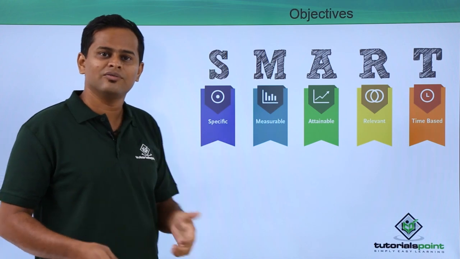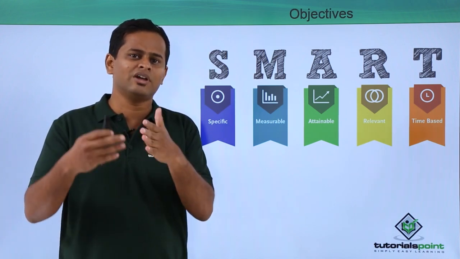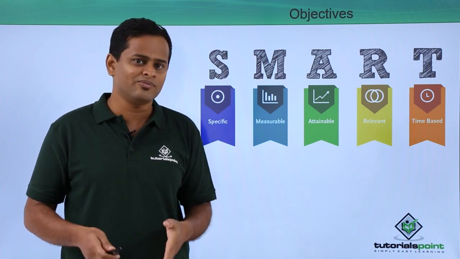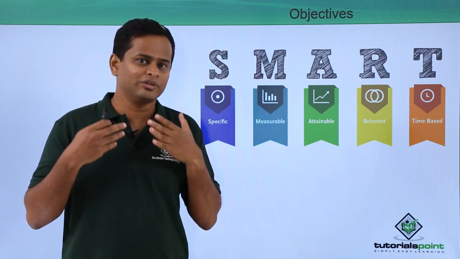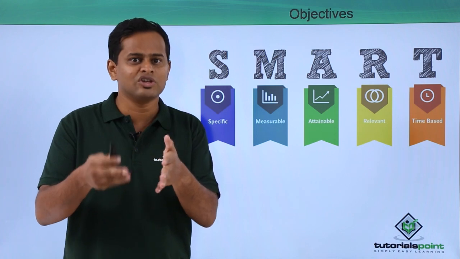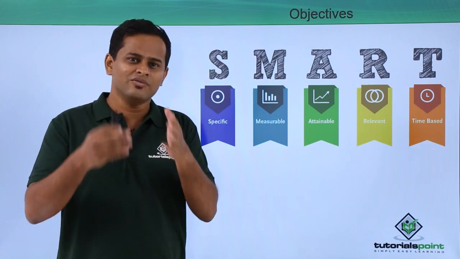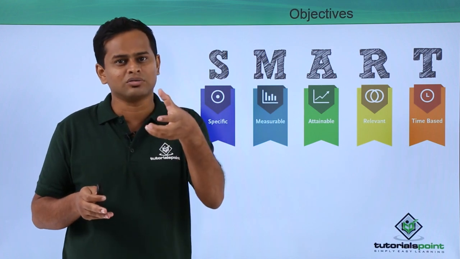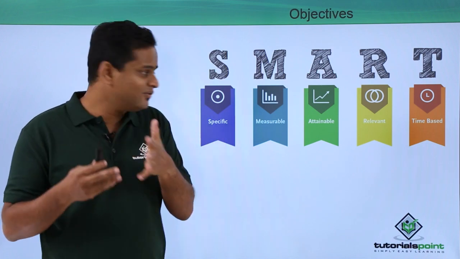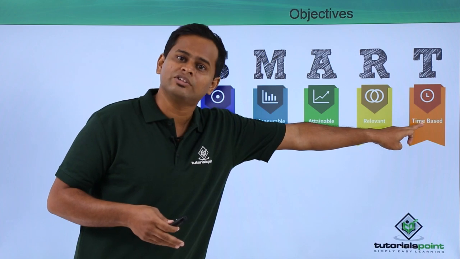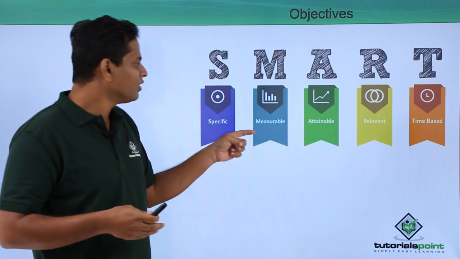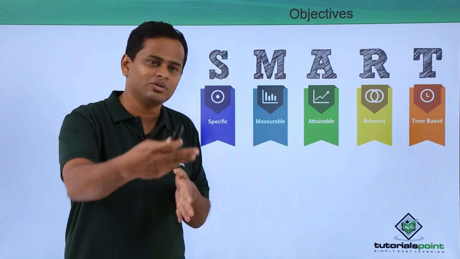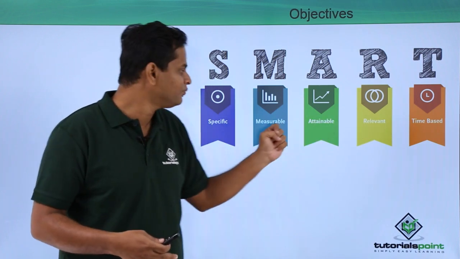Specific means to say we need to be very clear that where we are heading. That means to say if we are a 200 crore company and if our vision from the objective point of view is to achieve 250 crore, that means to say we are talking very specific terms. An increase of 50 crore in the next 5 years means to say we are very clear with respect to the time also. Of course it can be measured. Every year if I increase by 10 crore, it can be easily achieved.